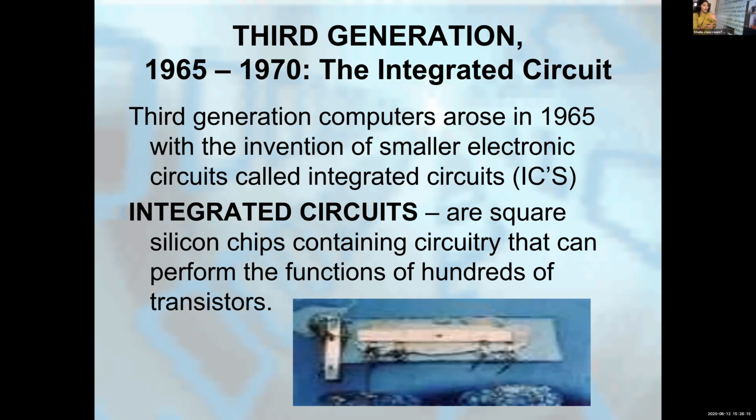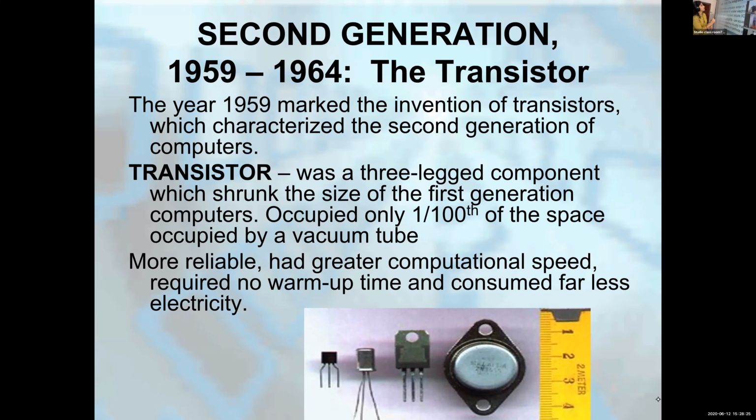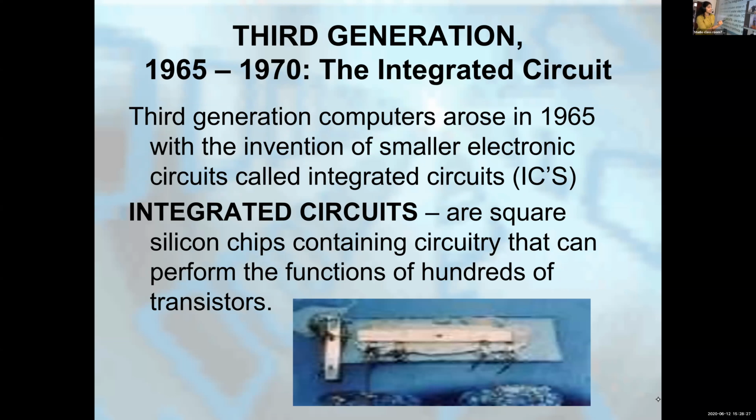Again, smaller than transistors. Okay. And what are integrated circuits? They are silicon chips. Silicon is a chemical. Using that, they create IC chips, integrated circuit chips.